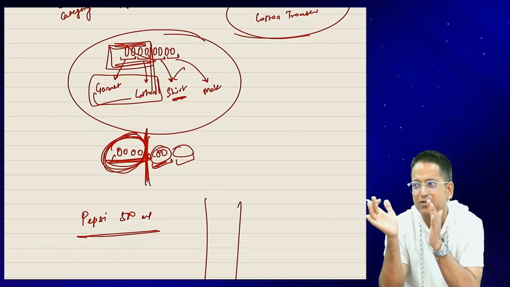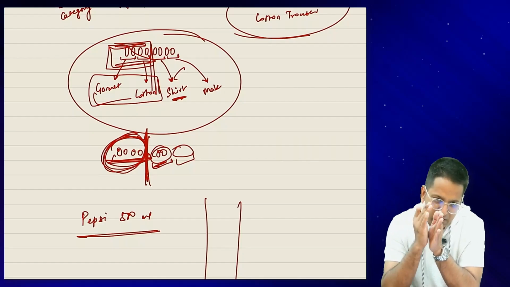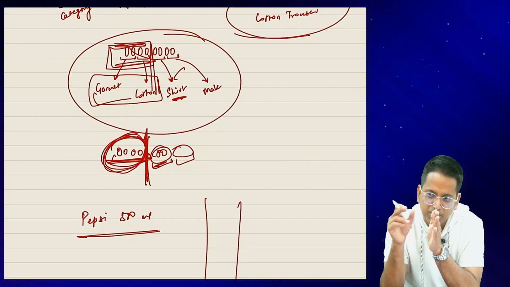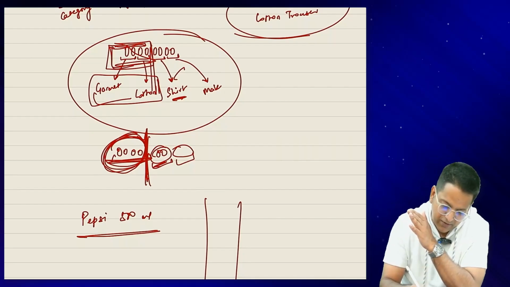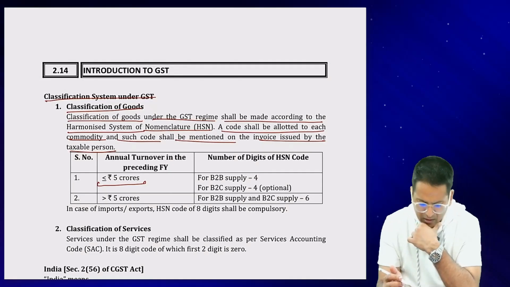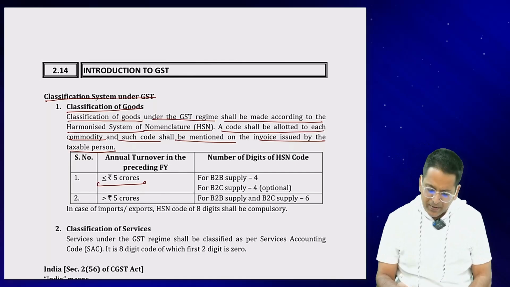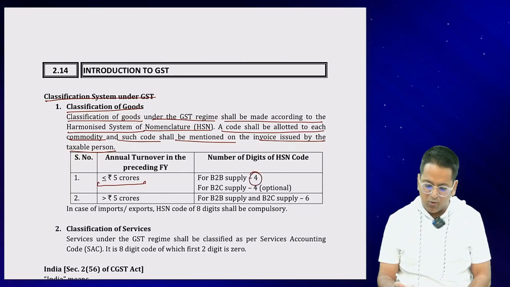No matter what the product is, after the first 4 digits, whatever code is there, the rate is common. Now this is based on the rate that is fixed already. So if your turnover is up to 5 crore rupees, you will enter the 4-digit code for B2B supply.